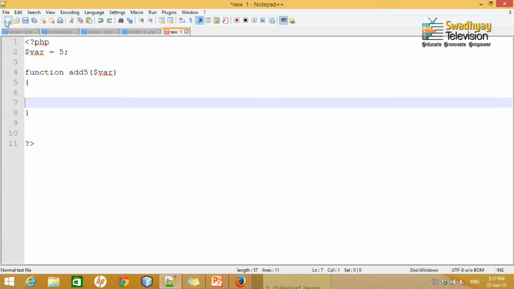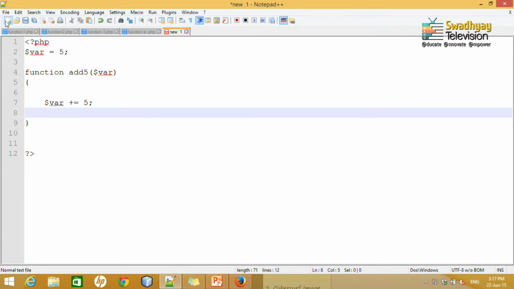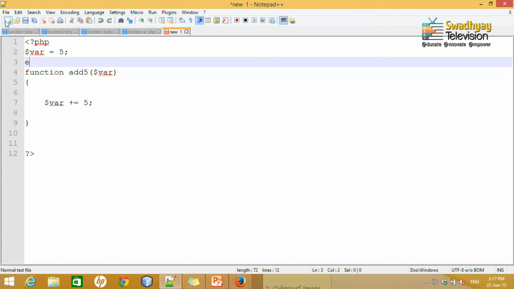Now, inside that function you can write $var += 5. Let me type some echo statements so you get an idea. I type echo, break the line, the value of $var outside function is, and its value.